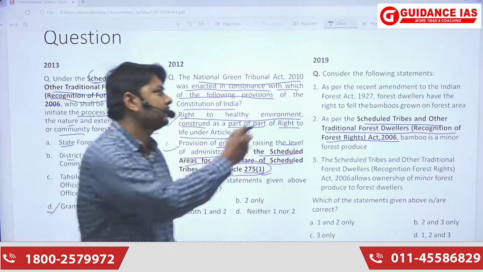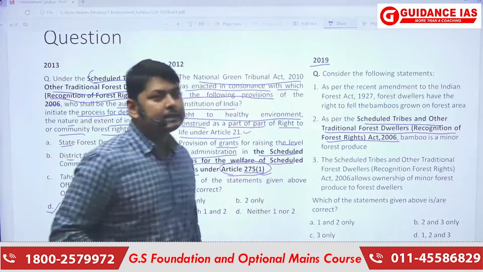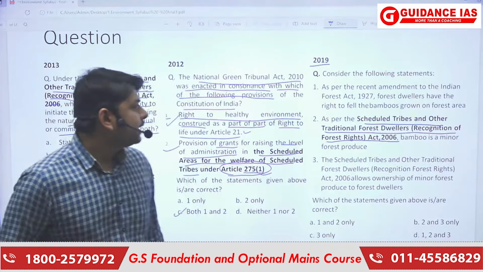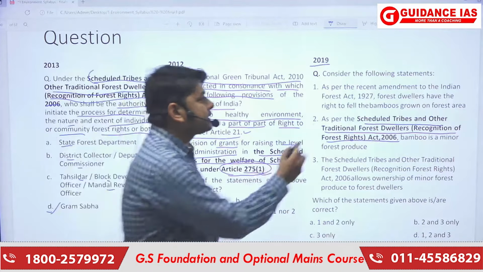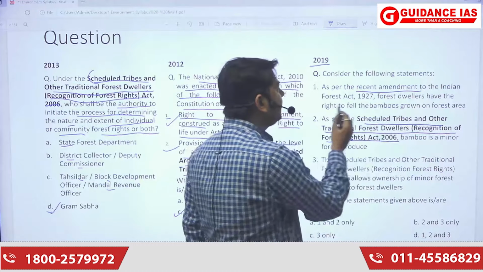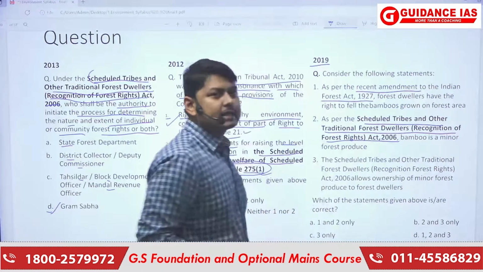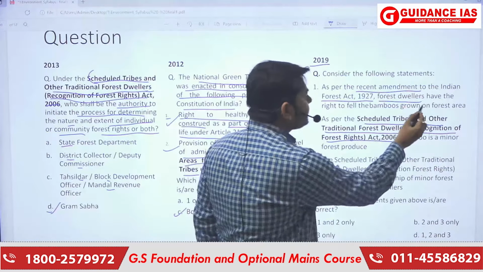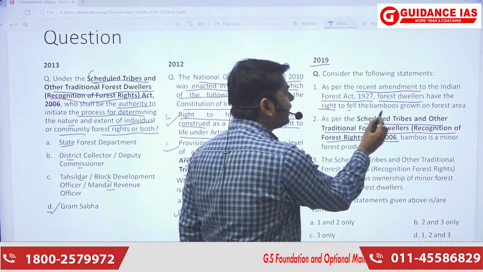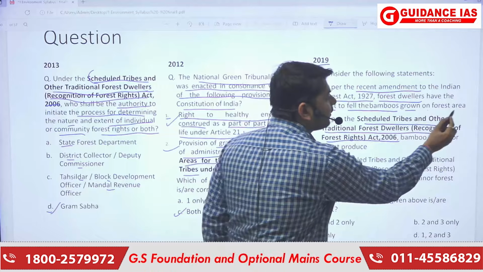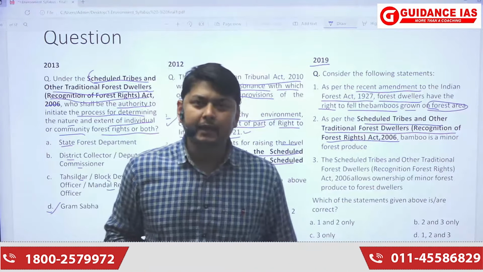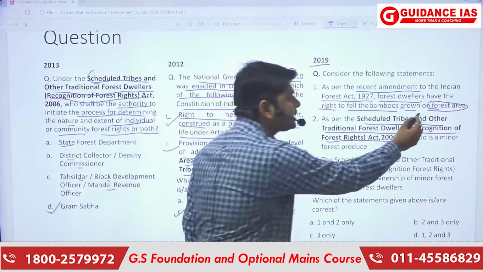Now, from 2019, we see a question: consider the following statements. The first statement is, as per the recent amendment to the Indian Forest Act 1927, forest dwellers have the right to fell the bamboos grown on forest areas. It is specifying forest areas.